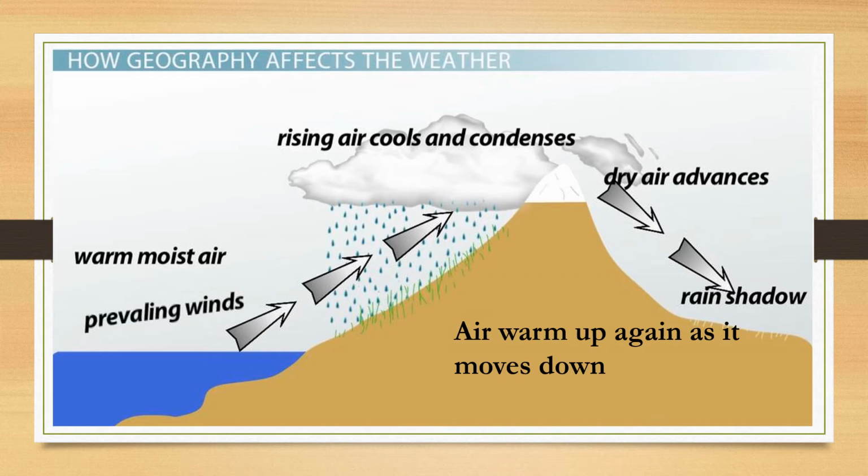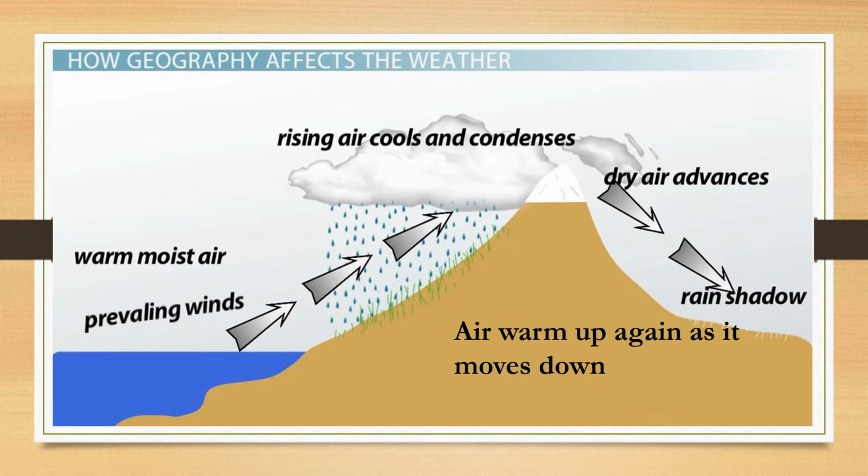After this rain, when the air moves down on the other side of the mountain, it will be dry because the air does not have enough water vapors left in it. Whatever water vapors there were already condensed into clouds and started raining. So a place on the other side of the mountain will definitely have a dry climate.